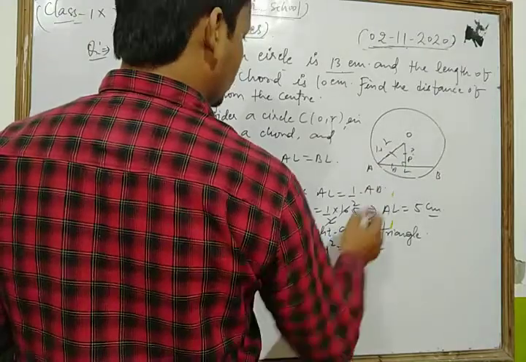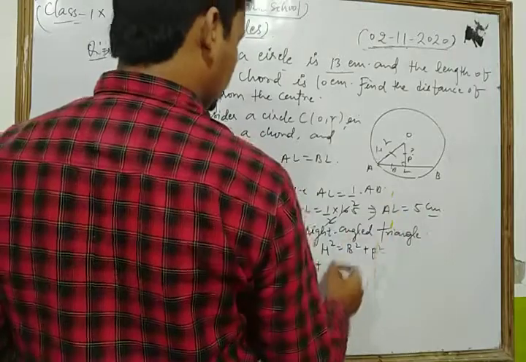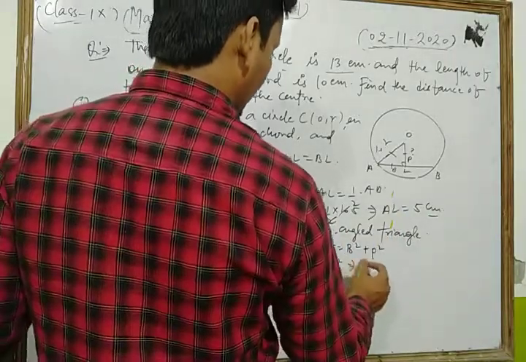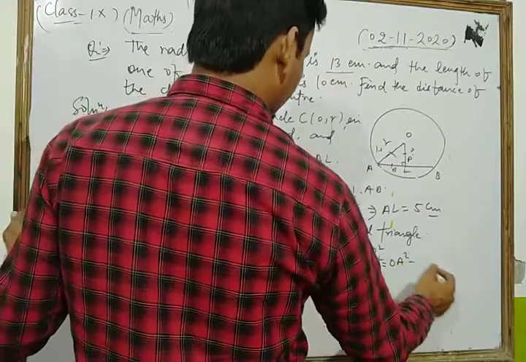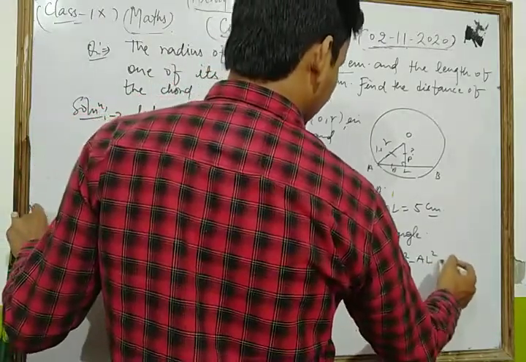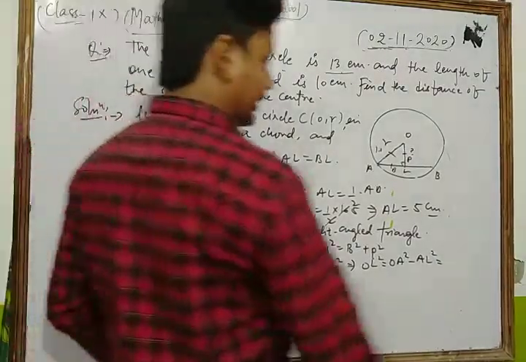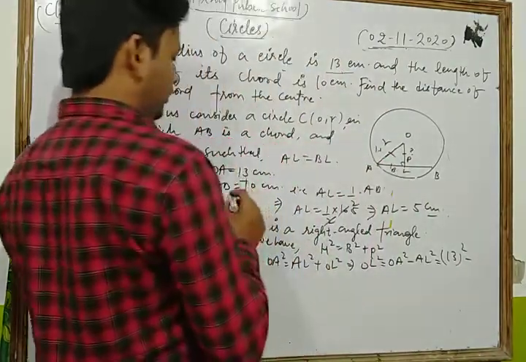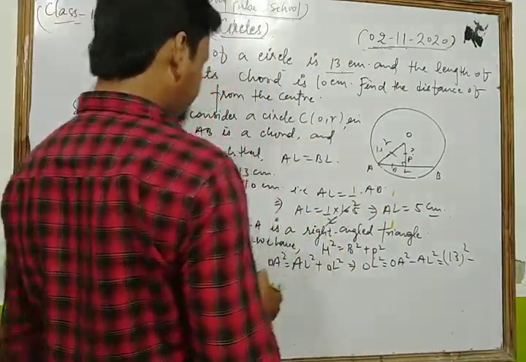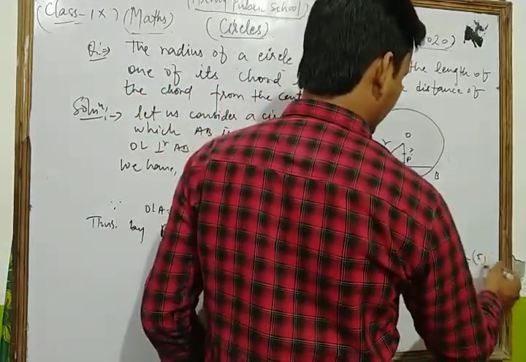So OA square is equal to base AL square plus perpendicular OL square. So we have OL square is equal to OA square minus AL square. The value of OA is 13, dear students. So here we write 13 square minus AL square. The value of AL is 5, so here we write 5 square.